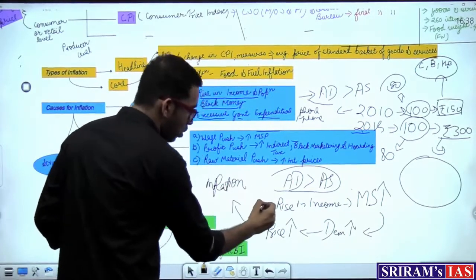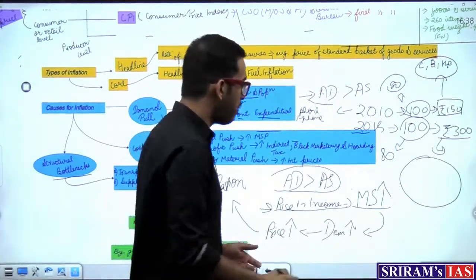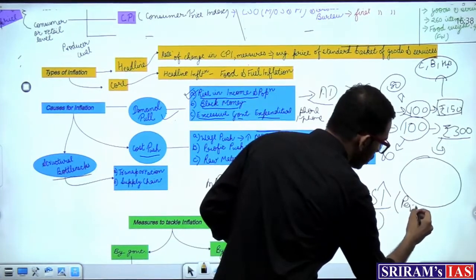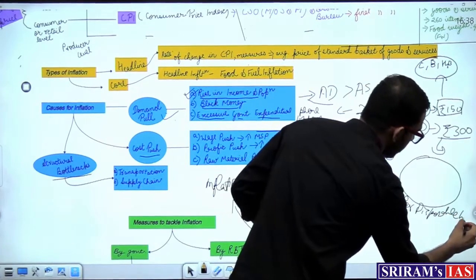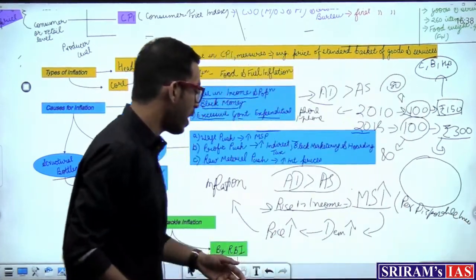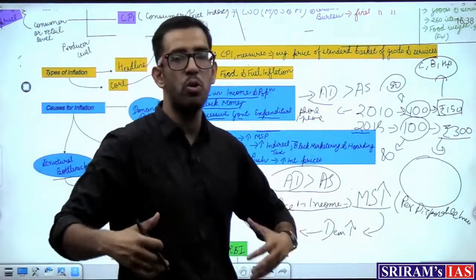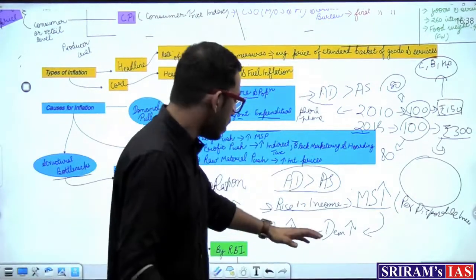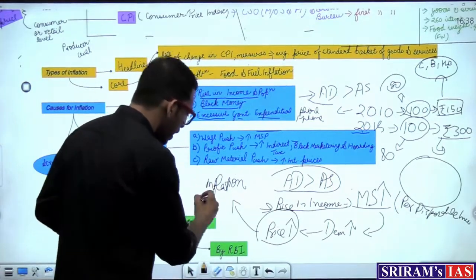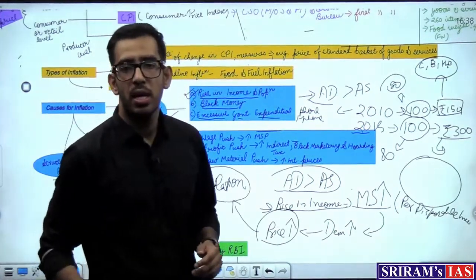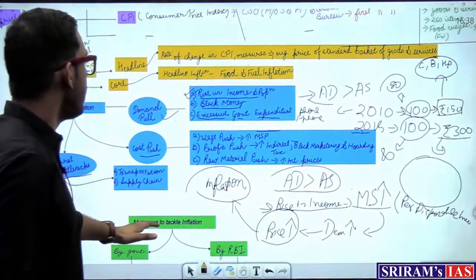Inflation in the economy. So the rise in income happened, and what happened? The money supply with them has increased. Money supply means their personal disposable income, which they can dispose of. Personal disposable income has increased, and when this income has increased, the demand for a particular commodity has increased, say the iPhone, and more and more people are demanding that iPhone. So the producer of the iPhone decided to increase the price, and as a result it led to inflation in the economy. So as you can see, there is inflation in the economy.